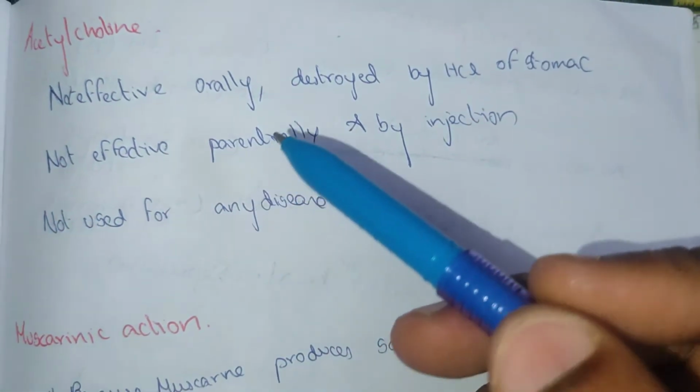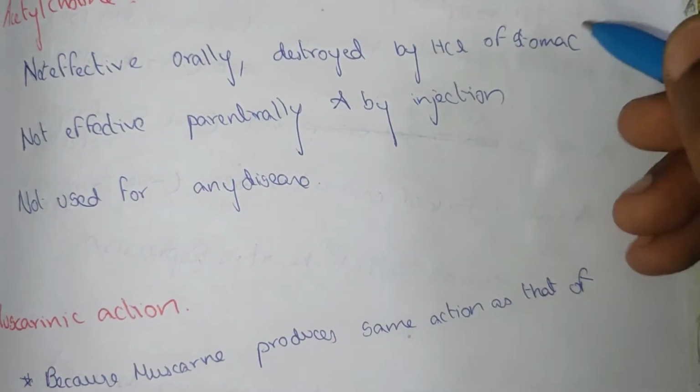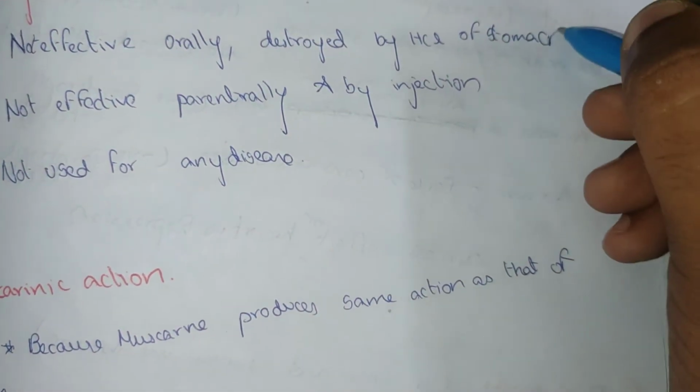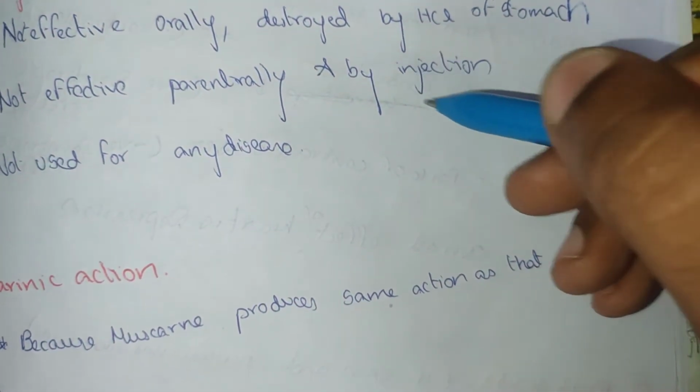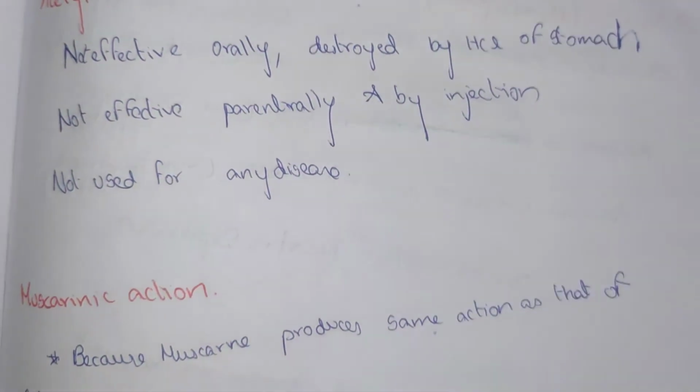Acetylcholine is not effective orally, as it is destroyed by HCl in the stomach, and it is not effective parenterally or by injection, and it is not used in any diseases.